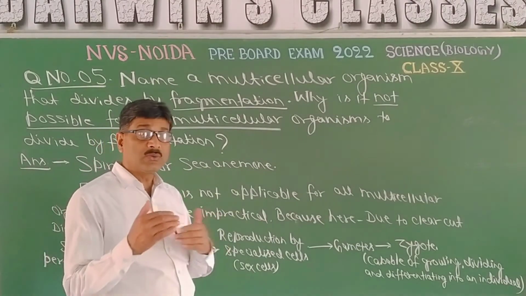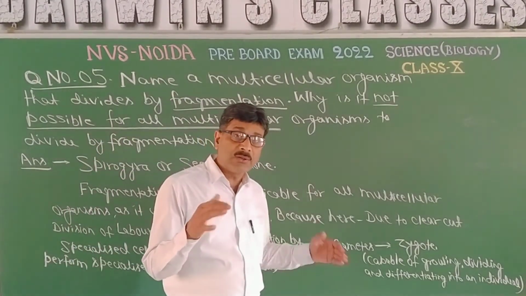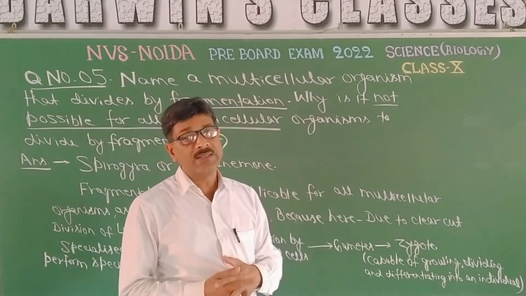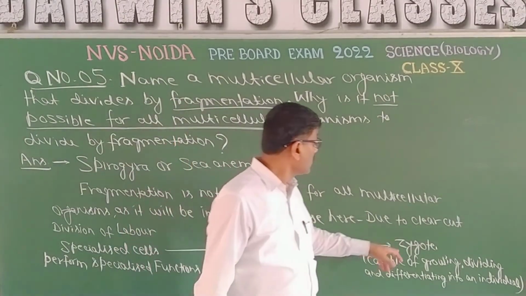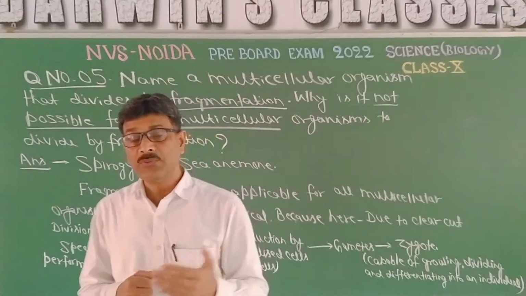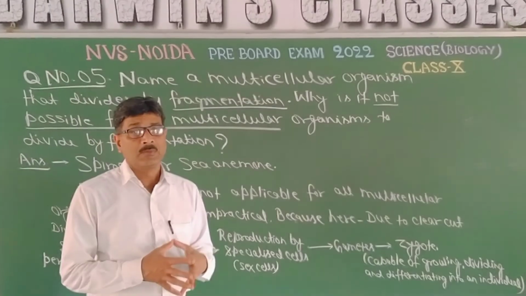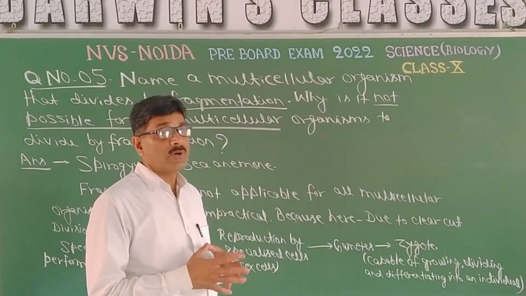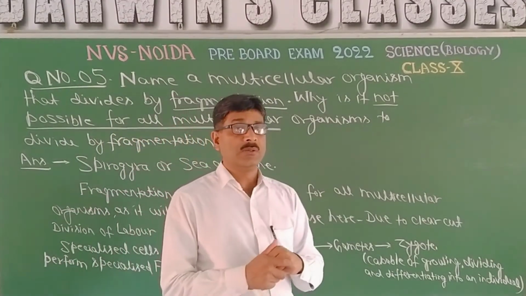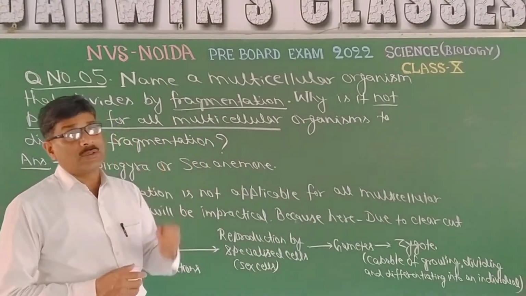That means they form gametes, and these gametes after union, that means after fertilization, lead to the formation of the zygote, and that zygote is capable of growing, dividing and differentiating. Finally it leads to the formation of a complete individual, the young one.